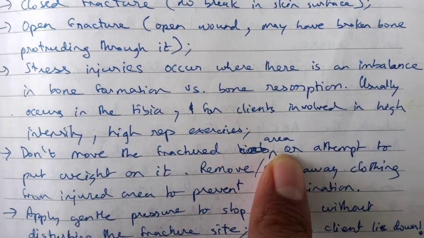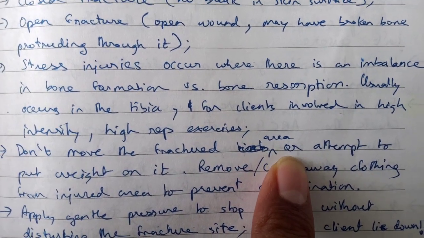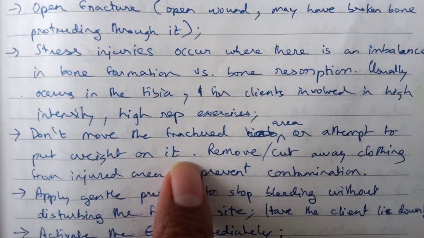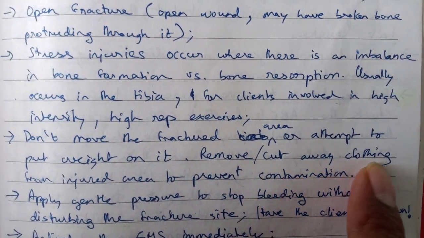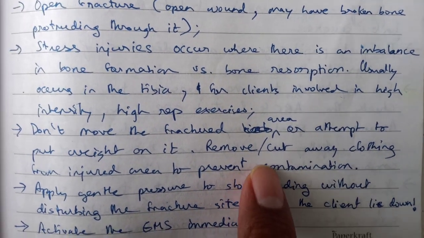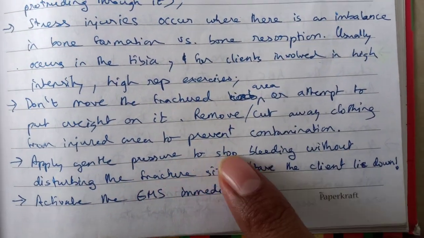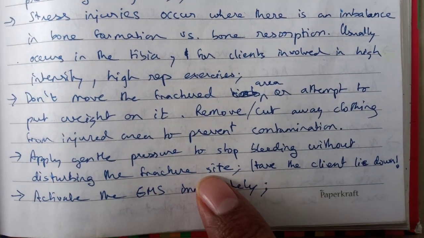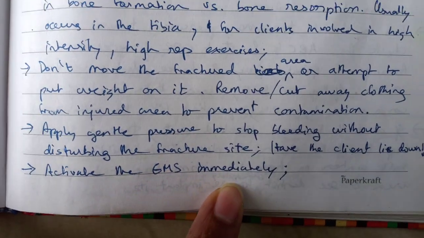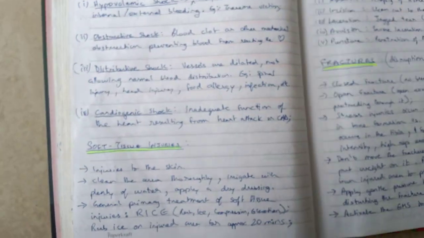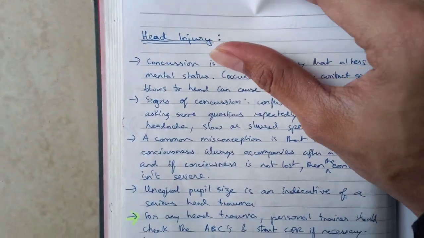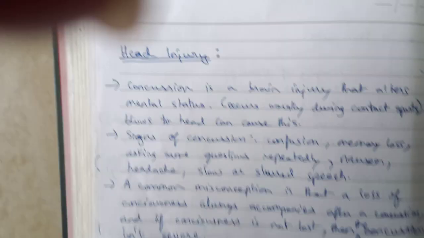Don't move the fractured area. Don't try to move that area. If someone has fractured their elbow or their hand, you should not move that area or attempt to put weight on it. Remove or cut away clothing from the injured area to prevent contamination, especially if it's an open fracture. Apply gentle pressure to stop bleeding without disturbing the fractured site. Have the client lie down and then activate the EMS immediately. So that's the only point that you should be knowing as a personal trainer, both for your career as well as from an exam point of view.